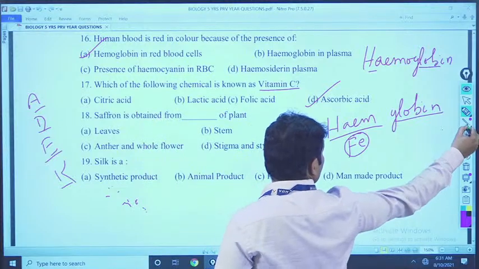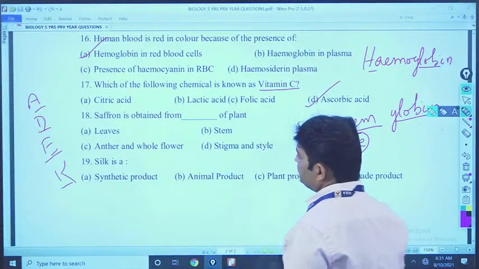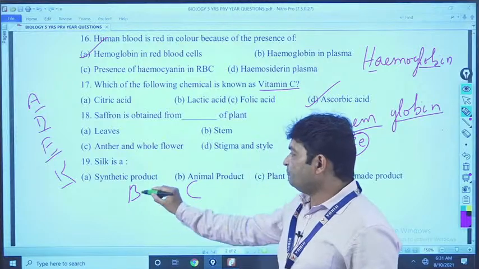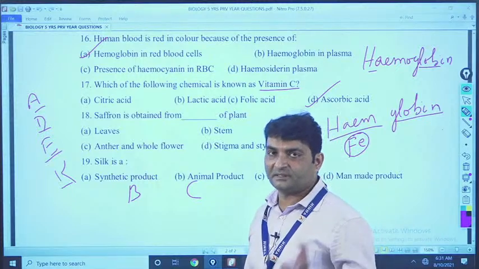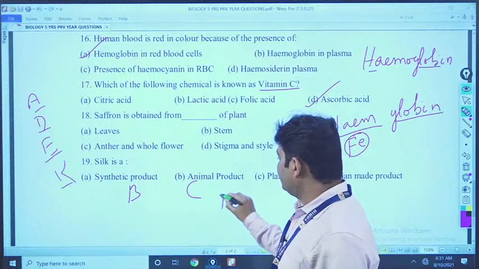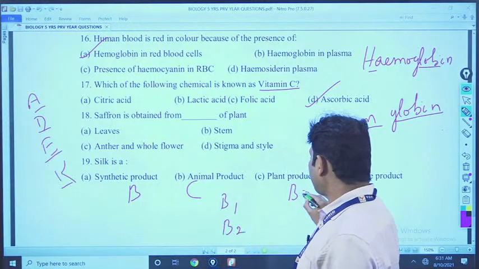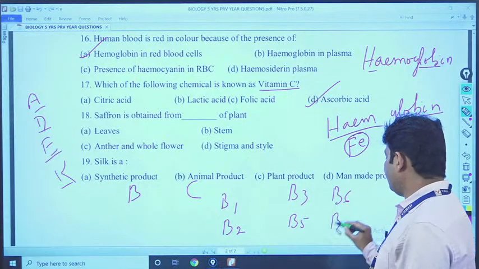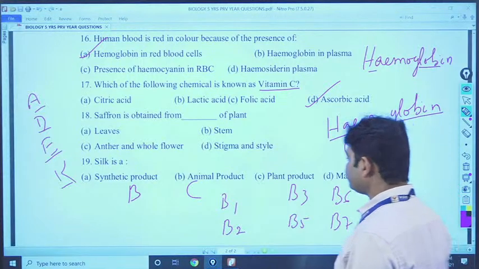Now, the water soluble vitamins, these are B and C. Clear? Now, B is a complex vitamin because so many varieties of B complex are there, like B1, B2, B3. Okay, I am writing here B1, B2, then B3, then B5, then B6, then B7, then B9 and then B12.